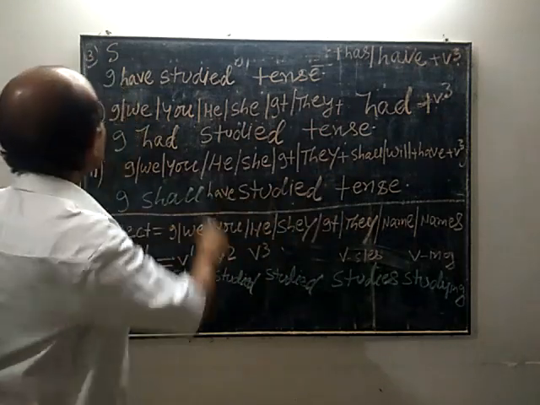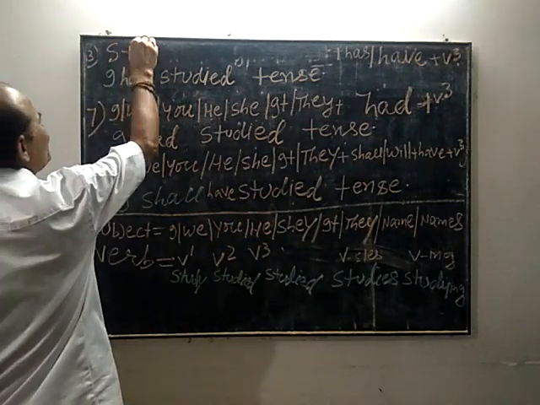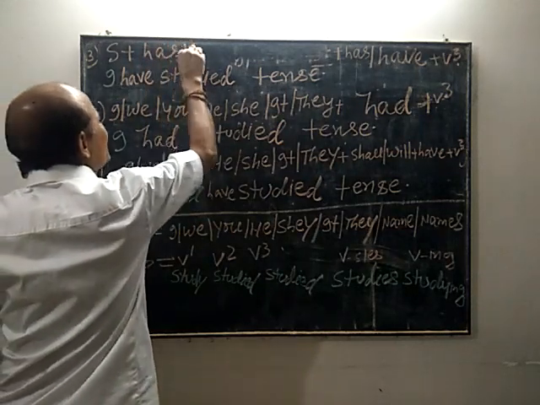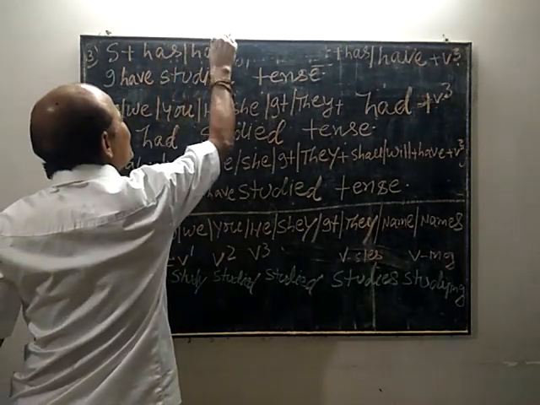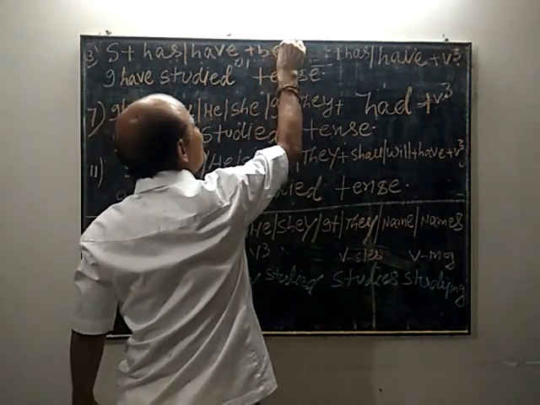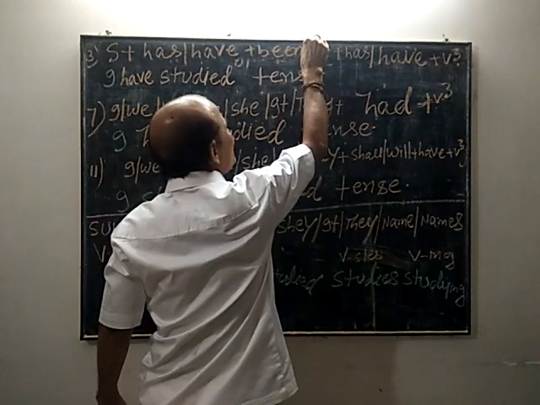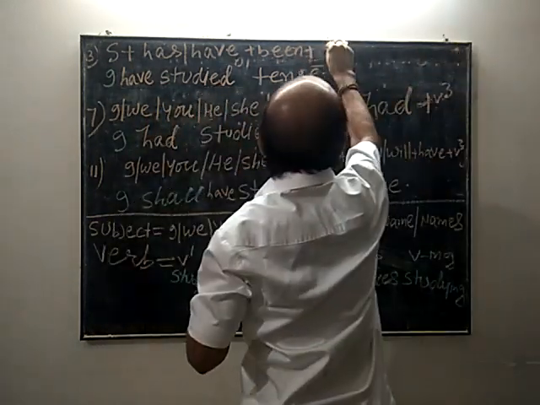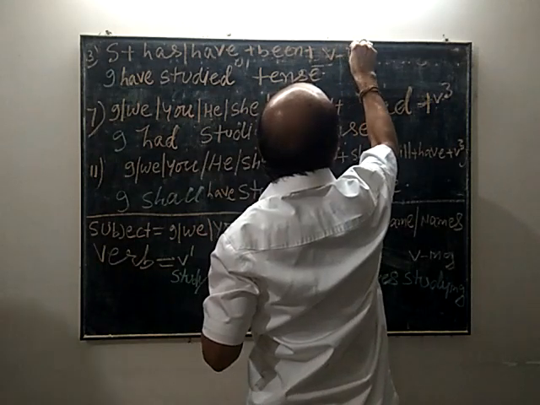Name or name. Subject plus has or have plus been plus verb ing. Verb ing.